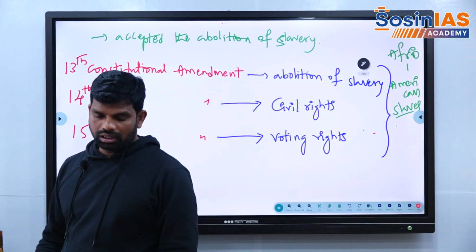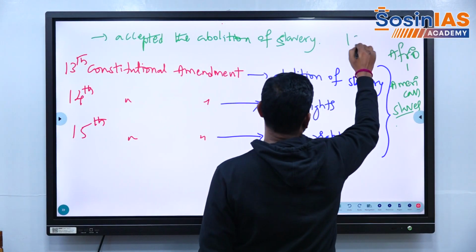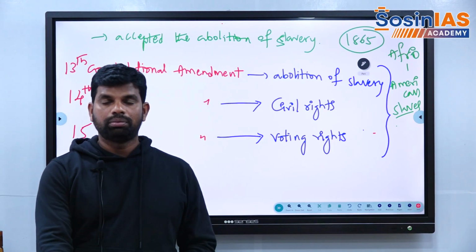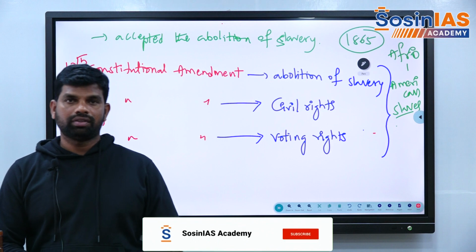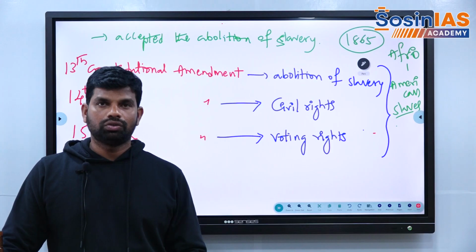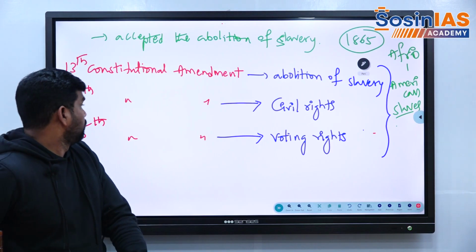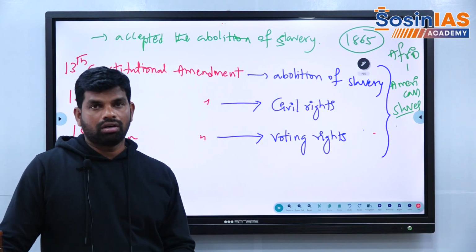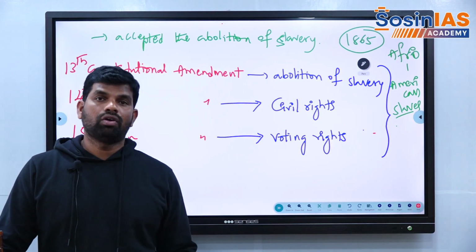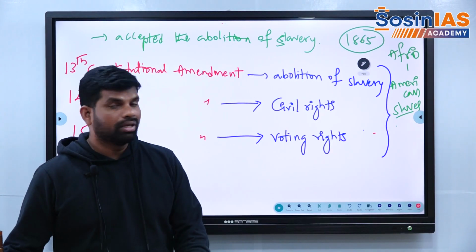So the 13th, 14th, and 15th constitutional amendments were made in 1865. Just now I said the American Civil War took place between 1861 and 1865, and after the completion of the American Civil War, in 1865 itself, the three constitutional amendments were made. The 13th abolished slavery. The 14th gave the civil rights to the Afro-American slaves, and the 15th gave the voting rights to the Afro-American slaves. All these constitutional amendments were made with respect to the Afro-American slaves.